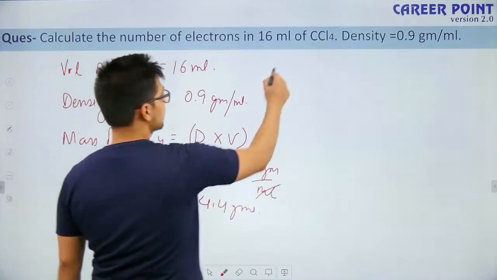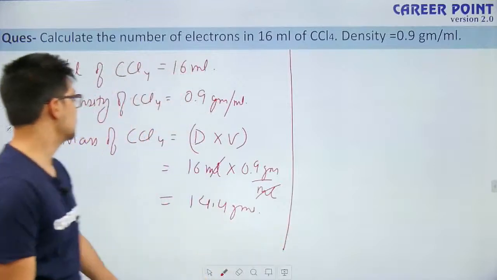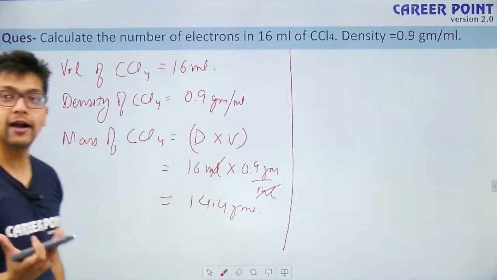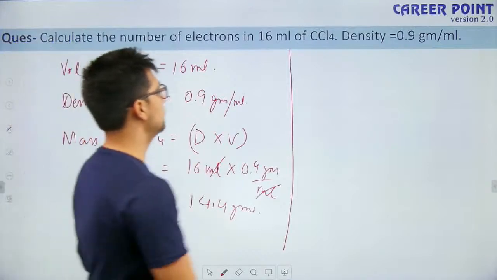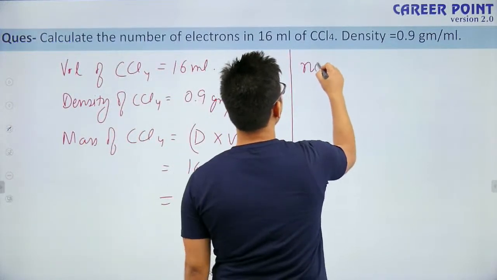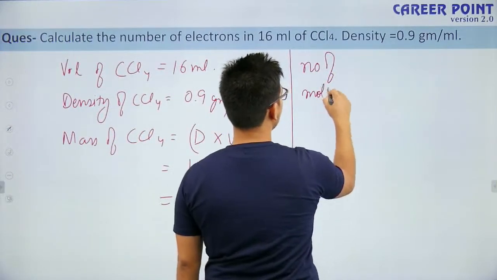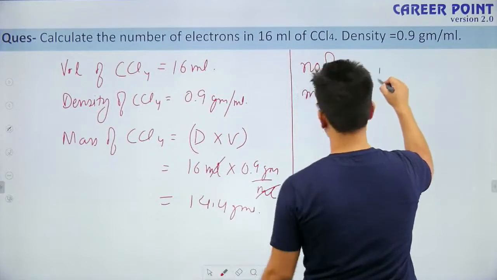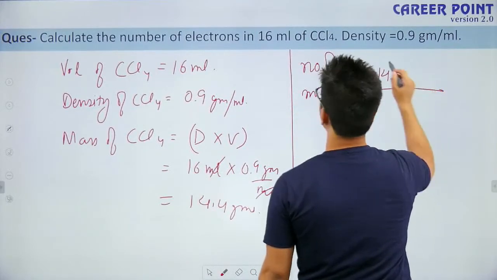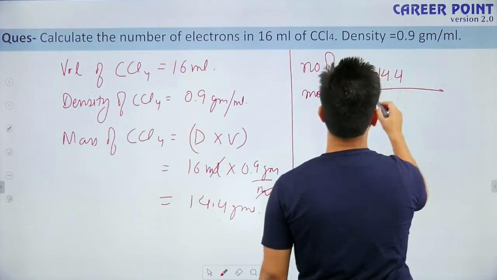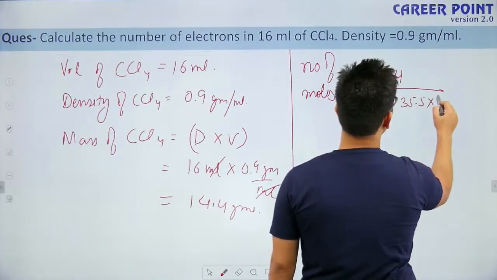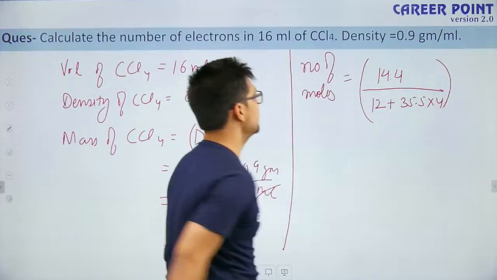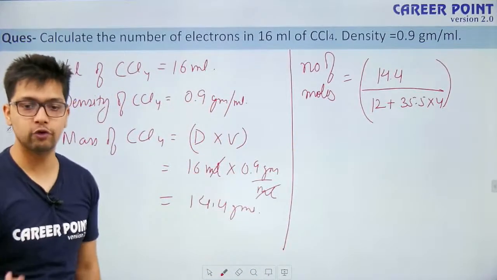Okay. So if this is the total mass of CCl4, what do I have to look at? I have to find the molar mass and divide this by the molar mass. So if I have to find the number of moles, the number of moles would be given mass, which is 14.4, divided by the molar mass. Is the molar mass given? No. So we have to calculate, that is 12 plus 35.5 times 4. So this is the number of moles of CCl4 which we have.